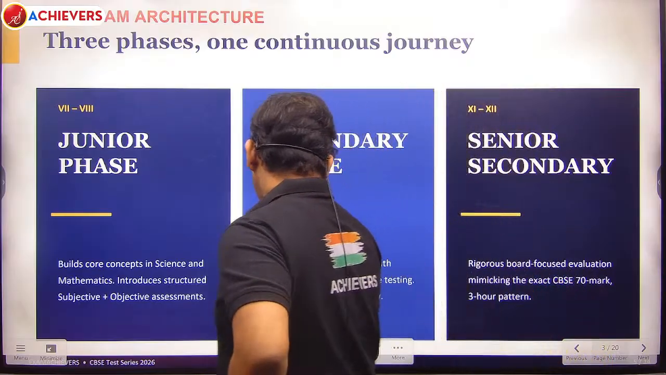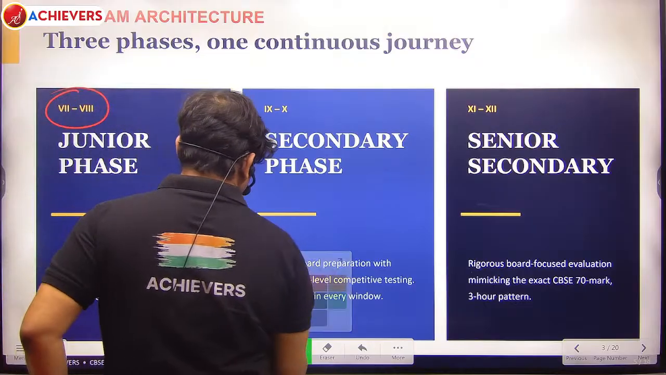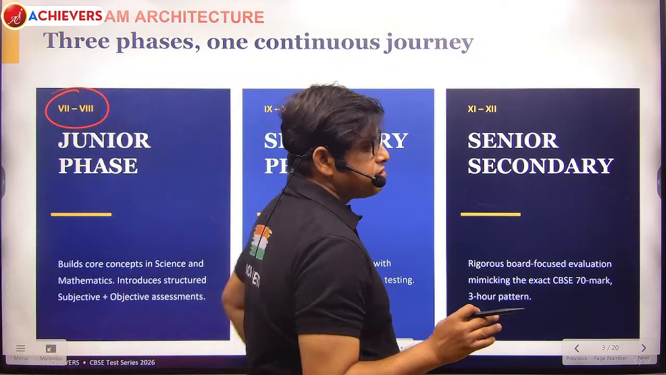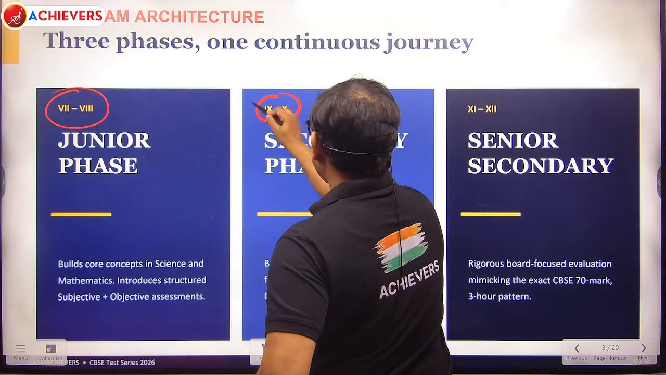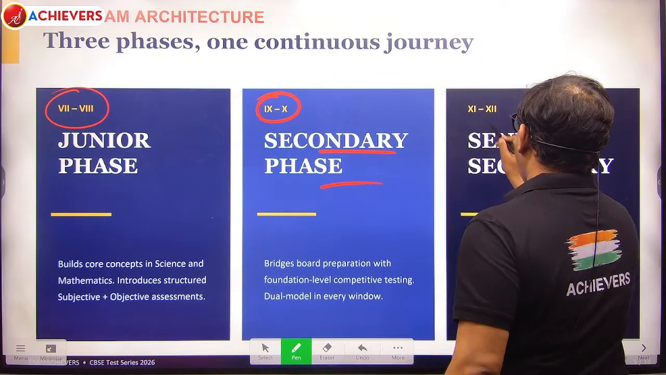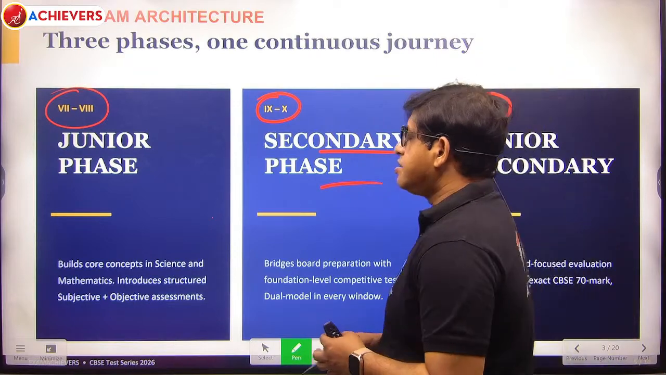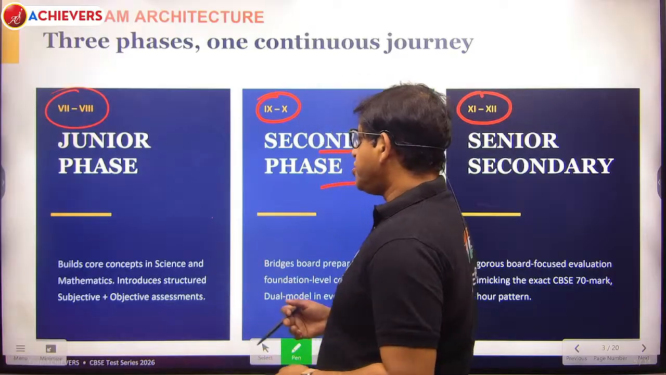The structure we are dividing into three phases. One is the junior phase that comprises classes 6, 7 and 8. Now we are going for 9, 10, that is the secondary phase, and 11, 12 is the senior secondary phase. So these are the three phases where we have divided the entire test series. Let me go one by one.